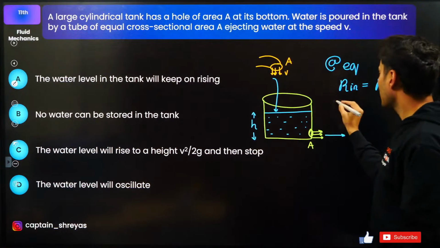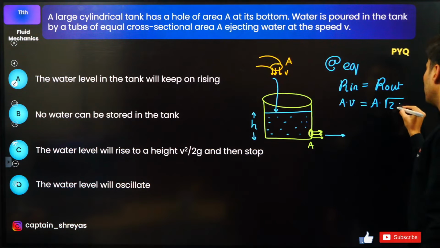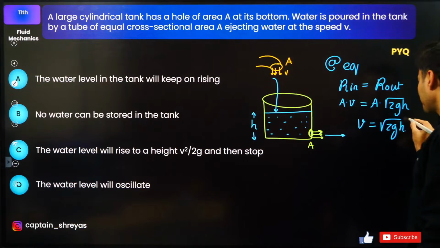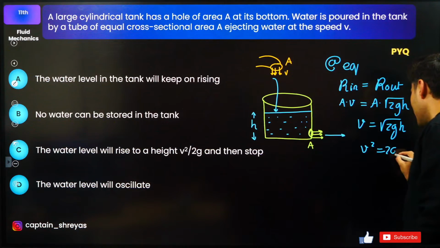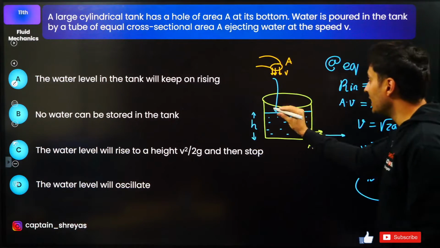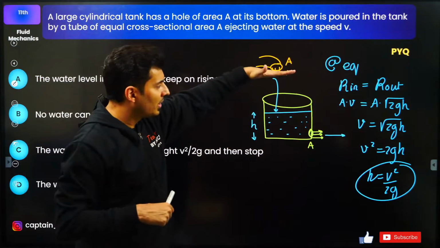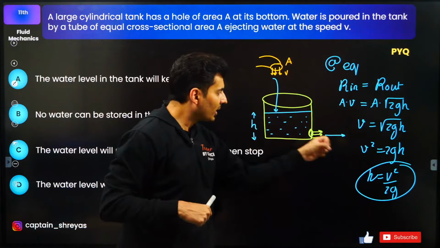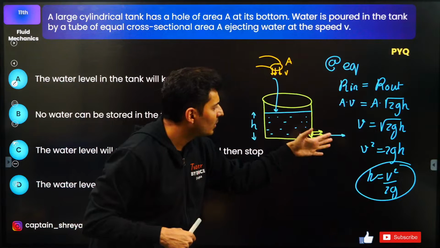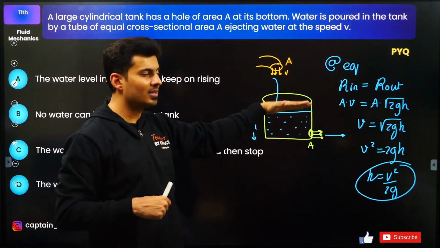Equation of continuity: A into v will be equal to A into root of 2gh. A and A cancel, so v will be root 2gh, so v squared is 2gh. So h is equal to v squared by 2g. This is the equilibrium height for which the water level will neither increase nor decrease. If it goes up, then the speed will increase, the water will be ejected fast and the level will come down. If the height is less, then the water will come out slowly, so more water will come in and it will rise. So it will always try to balance itself at that equilibrium.